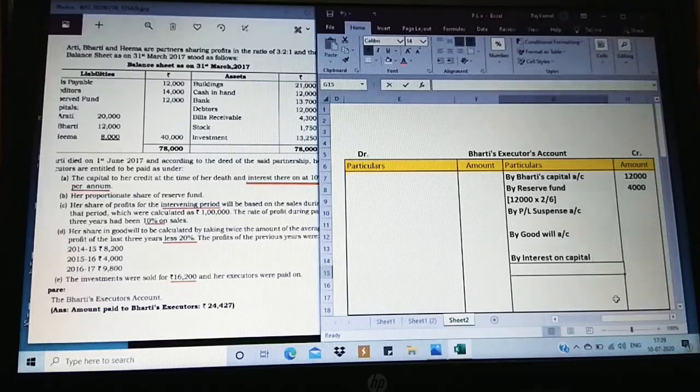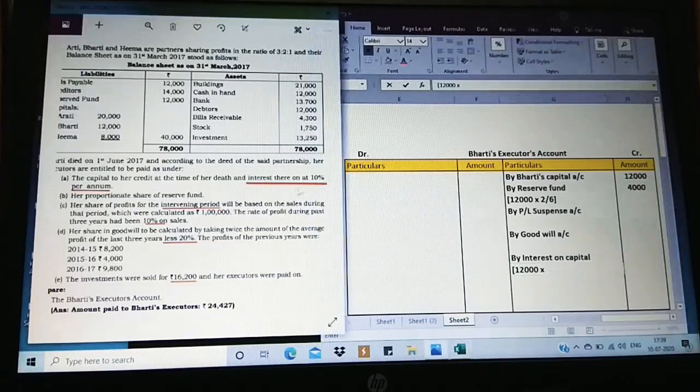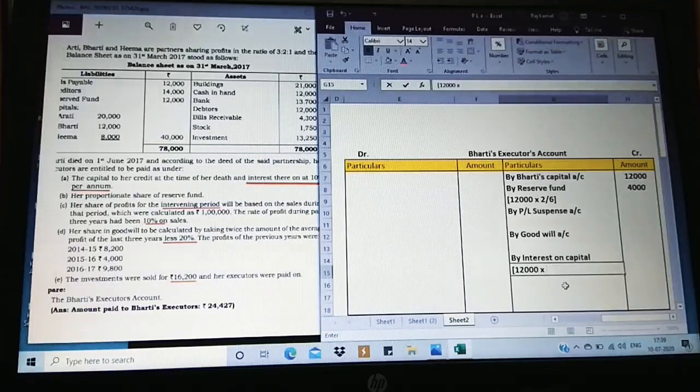the share of interest on capital. So here I'm going to take the capital is going to be 12,000 into, what was the rate given in the question? 10% per annum. It is per annum, but she was alive only for 2 months. So 10% into 2 out of 12 months. So we're going to check what actually the value we are going to get here.